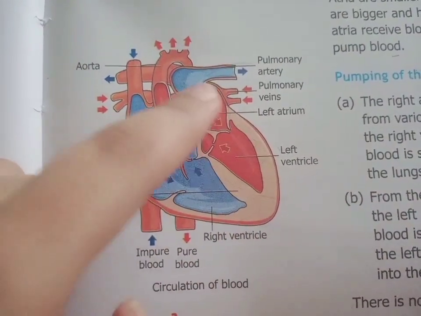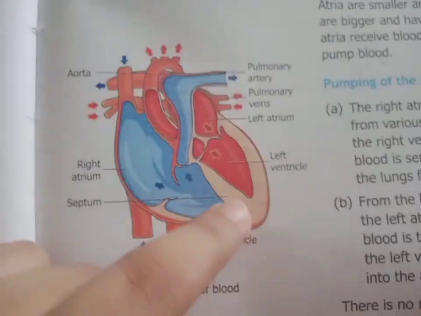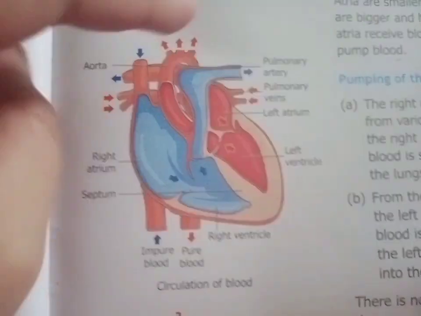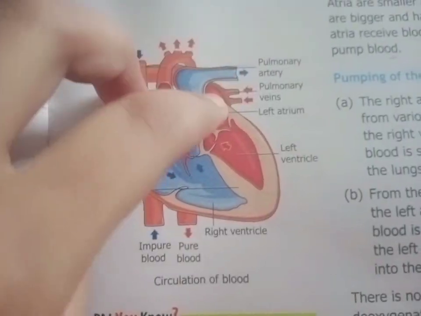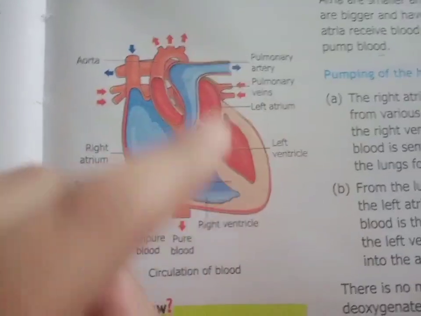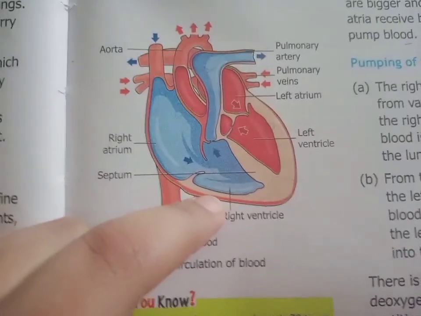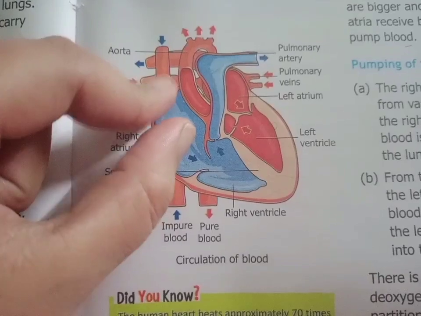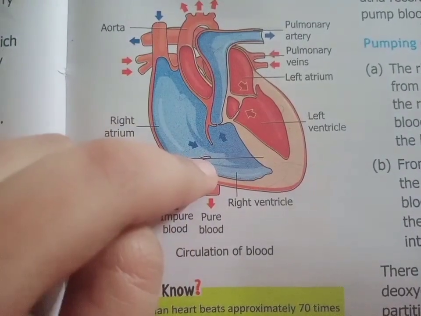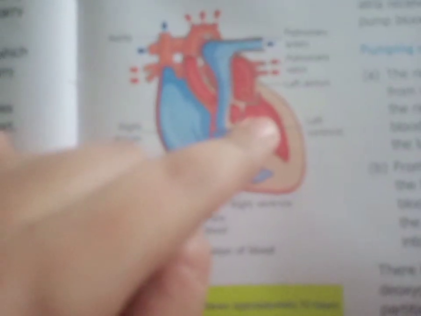The atriums are small in size and ventricles are larger in size. The atriums are thinly walled, so these receive blood, and the ventricles are thickly walled, and these pump blood to the different organs of the body.